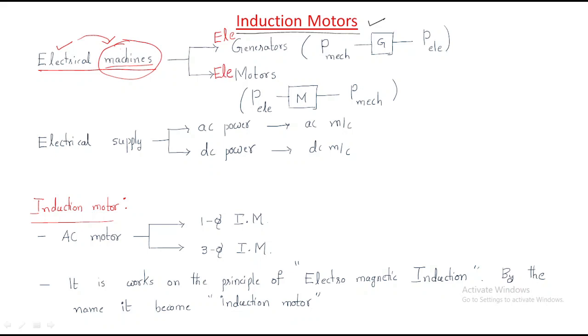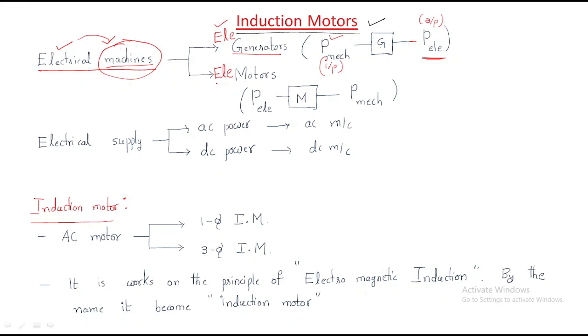An electrical generator, as the name itself says, generates electrical supply. The output is electrical power, and it takes some input power, which is mechanical power. That means a generator takes mechanical power and gives electrical power. As the name says, electrical power is generated. That's why it is an electrical generator.